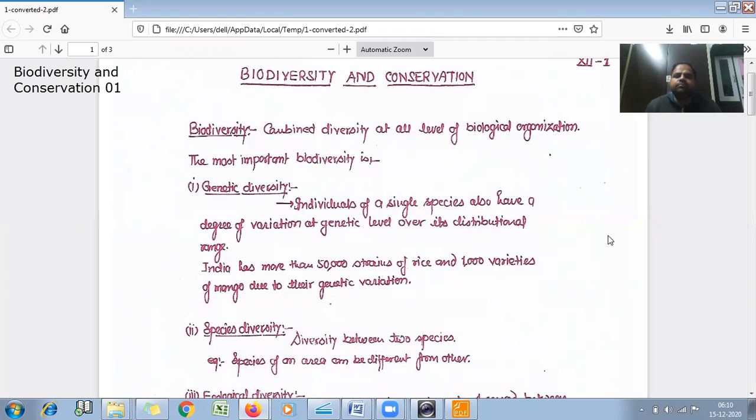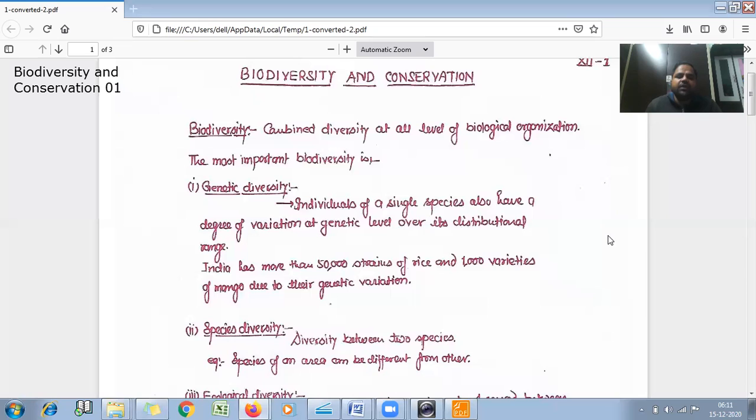In this kind of variation, genetic diversity, the diversity takes place in each and every individual of the same species also. It means there is a difference among the individuals of a species, and this variation is due to different reasons, and the main reason is the genetic diversity, meaning by their genetic structure they have the variation.